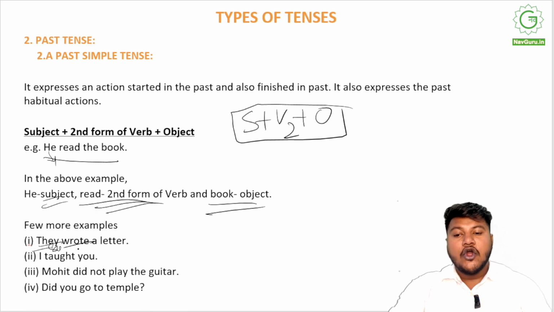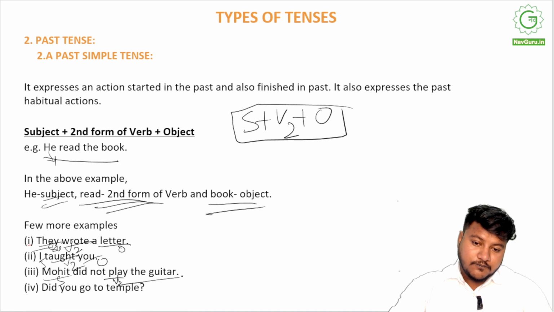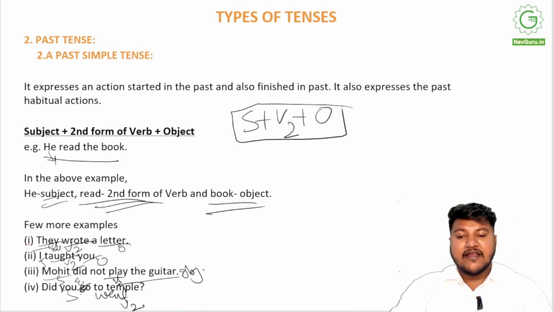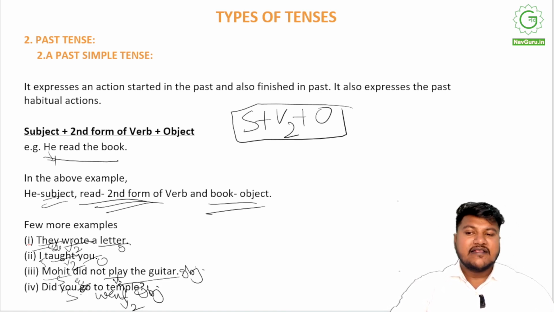If you look at some more examples, they wrote a letter. They are the subject, wrote is the second form of verb, and letter is the object. I taught you. I am the subject, taught is the second form of verb, you are the object. Mohit is the subject, did not play the guitar. Play is the second form of verb, and guitar is the object. Did you go to the temple? You are the subject. Should be did you went to the temple, right? Just correct it. So went is the second form and temple is the object, right? So this is how simple past works: subject plus second form of verb plus object.